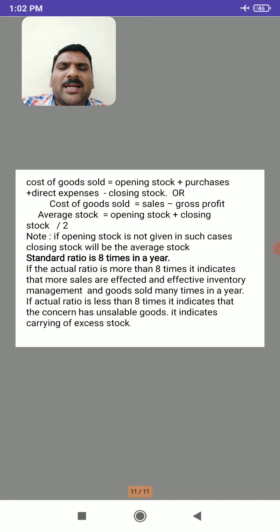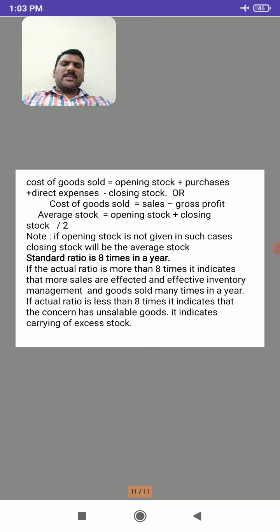Here the standard ratio is 8 times in a year. The firm has to maintain a ratio of 8 times in a year. If the actual ratio is more than 8 times, it indicates that more sales are effected, there is effective inventory management, and goods are sold many times in a year. So if the firm's ratio is more than 8 times, it is very good and it shows more sales during a particular period of time.